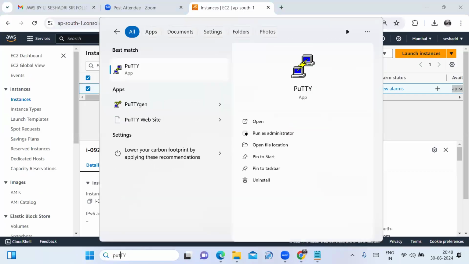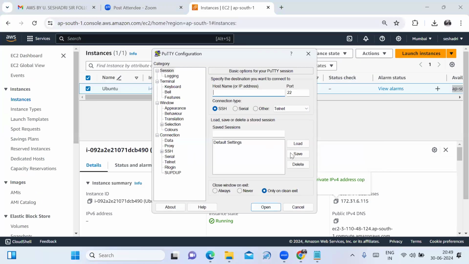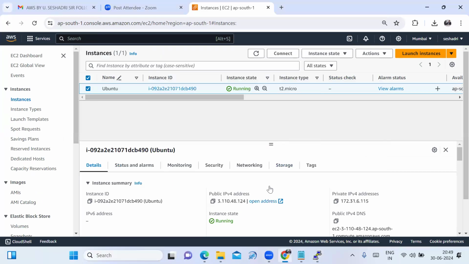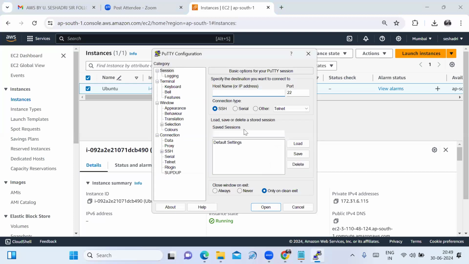Now we have to type putty. You have to open this one. Now it is asking for the host name or the IP address. IP address is nothing but the public IP address you need to enter. That's why copy the public IP address. I'll paste it here in the notepad. Sorry, in PuTTY. Fine.